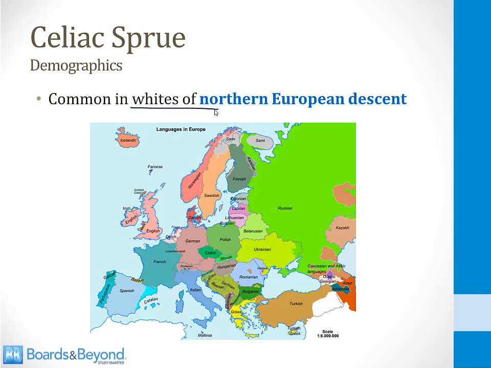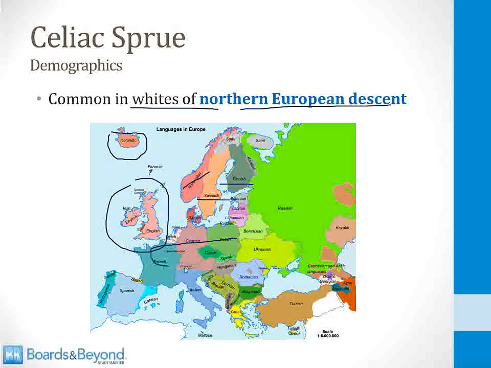Celiac sprue is common in whites of Northern European descent, and if you're not good at geography and you've forgotten which countries are part of Northern Europe, I'll point them out to you on this map. So Iceland obviously is part of Northern Europe, so is Great Britain, so are all the Scandinavian countries like Norway and Sweden and Finland. The reality is that many whites of Northern European descent live throughout Europe and even in the United States, so commonly you will see sprue in white people in general.